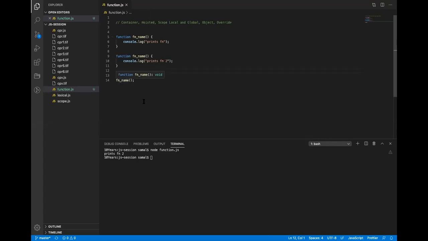Excuse me, sir, if we pass a parameter in one function and the other is blank, then what will happen? I'm coming to that. I will come to that. All right. What is the next problem? So these two are covered: object and override. The next one is hoisting. So what is hoisting?